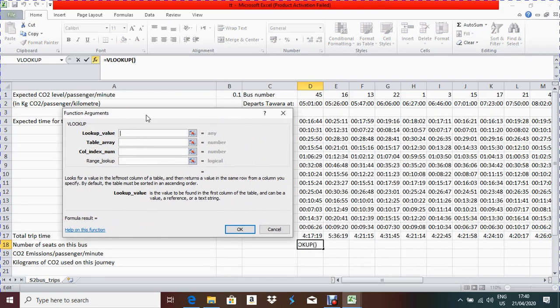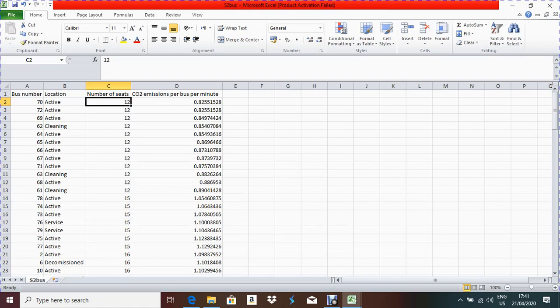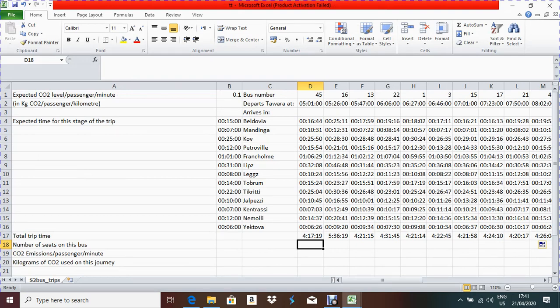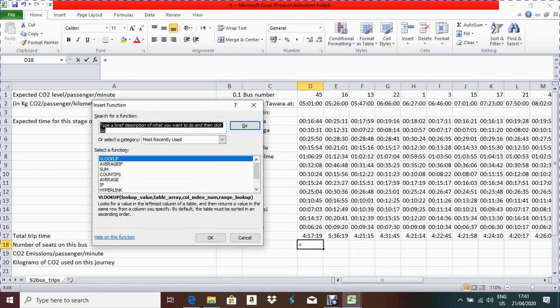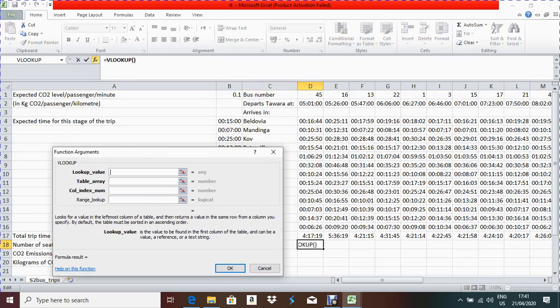Normally, what will be the lookup value? You have to find some data which is available in both tables. Which data is available in both tables? If you check, this is bus number, and here also bus number is given. So bus number can be my lookup value, and the lookup value should always be from the main file. So here you click fx VLOOKUP, and the lookup value will be from the main file, as I told you. So this bus number will be the lookup value.